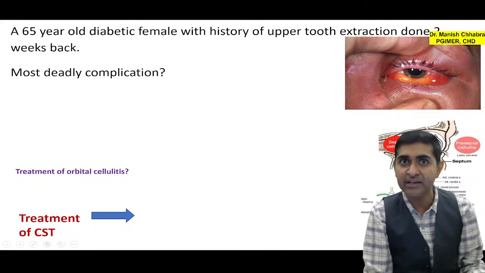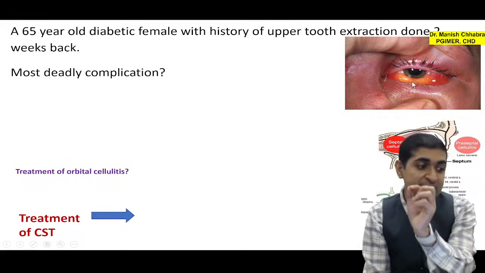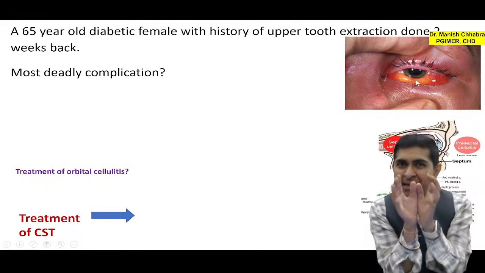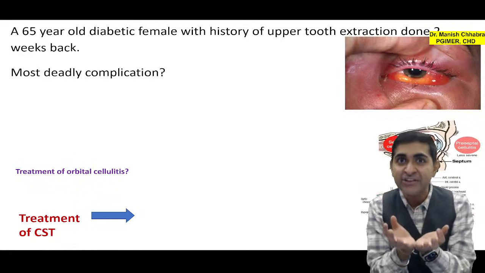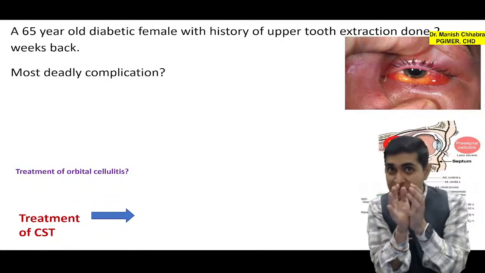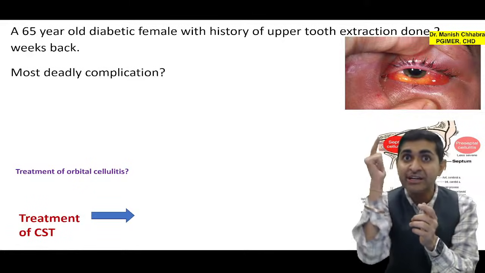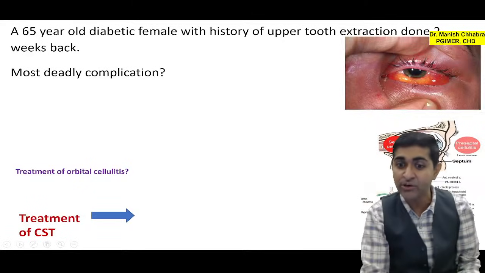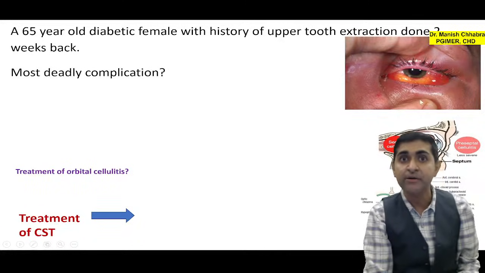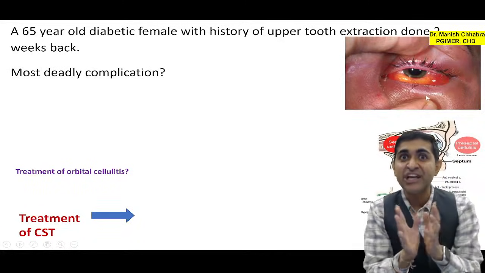You can appreciate that there is periorbital edema, there is conjunctival congestion, conjunctival chemosis, there is pupil which is mid dilated. But the examiner is not really interested in knowing the diagnosis. The examiner wants to know which is the most deadly complication. So पहले तो diagnosis बताओ, क्या diagnosis है इसका, boys and girls? This is your orbital cellulitis.